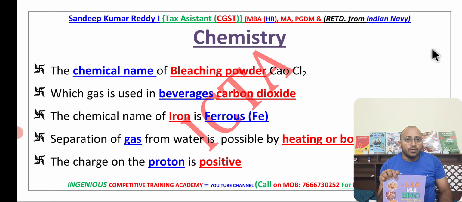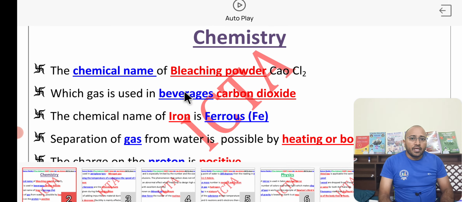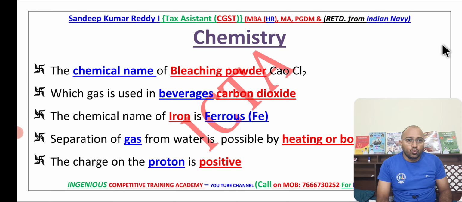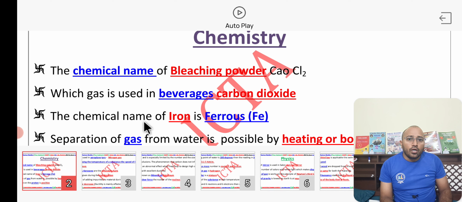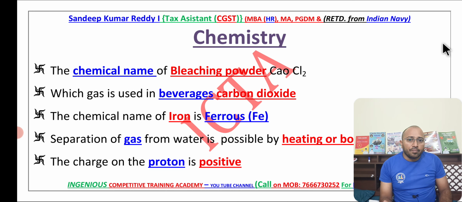In the case of chemistry, if we start, they have asked about bleaching powder. We use bleaching powder in bathrooms and similar places. The chemical name has been asked. The chemical formula is CaOCl2. And we have beverages like cold drinks. In aerated beverages, carbon dioxide is used. The chemical formula is CO2. And we have iron. We know iron is ferrous. The chemical symbol of iron is Fe.